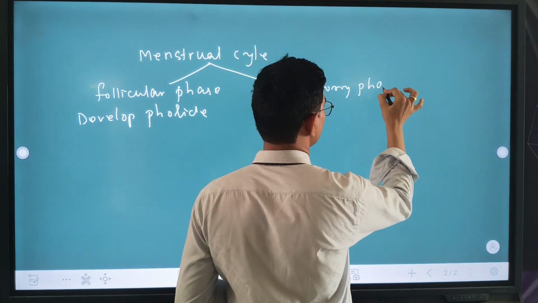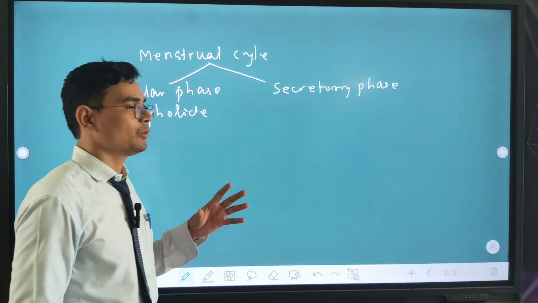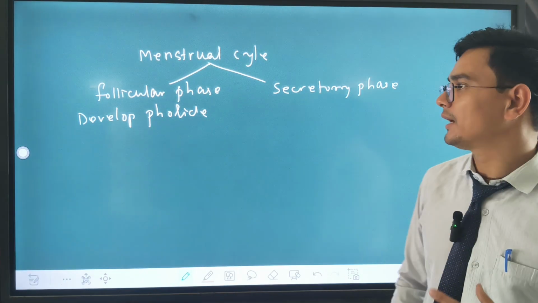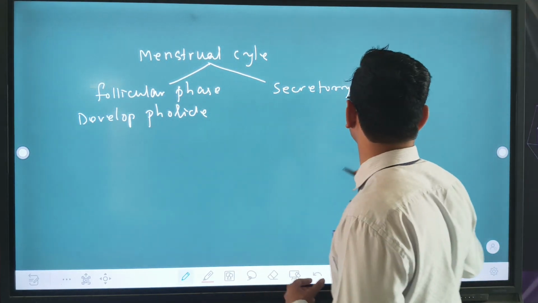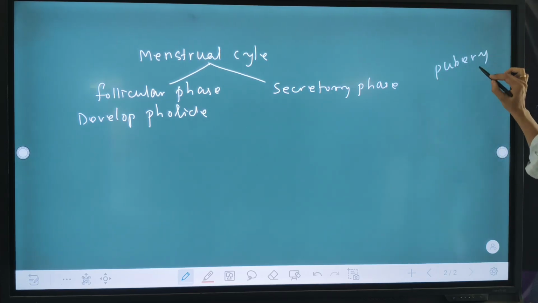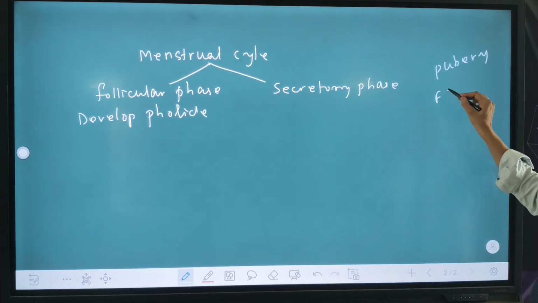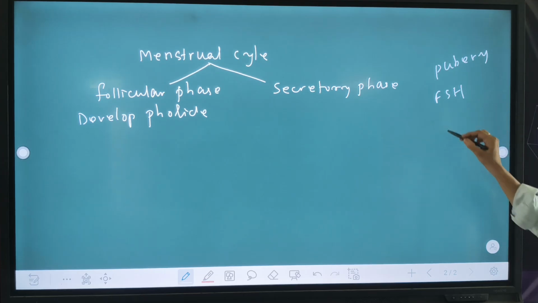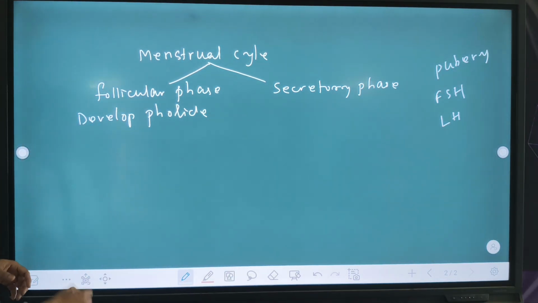In the secretory phase the endometrium lining degenerates. During puberty, the anterior pituitary secretes FSH, follicle stimulating hormone, and luteinizing hormone. These help develop the primary oocyte.